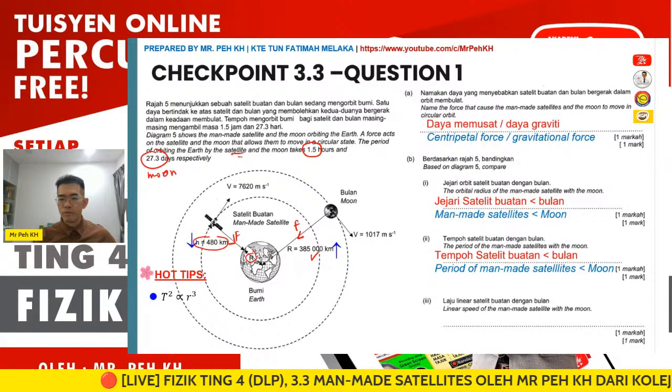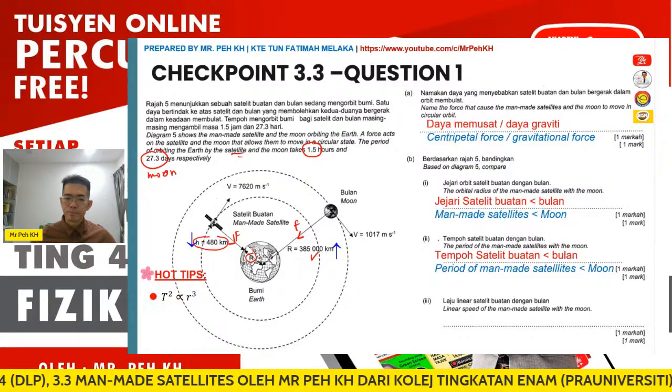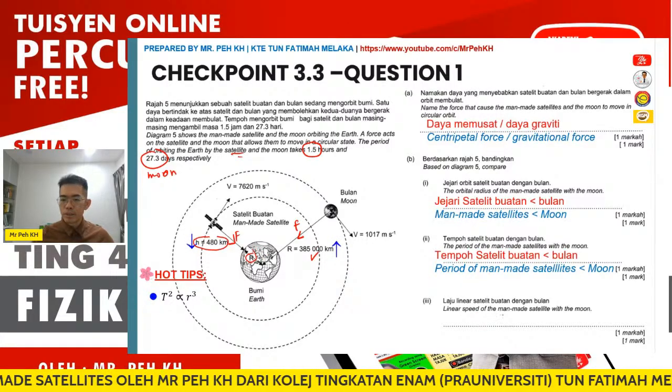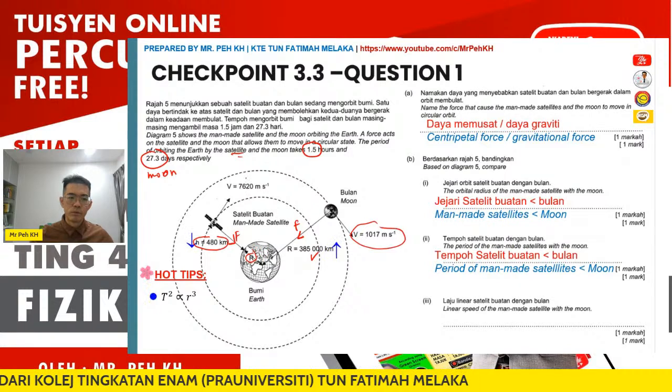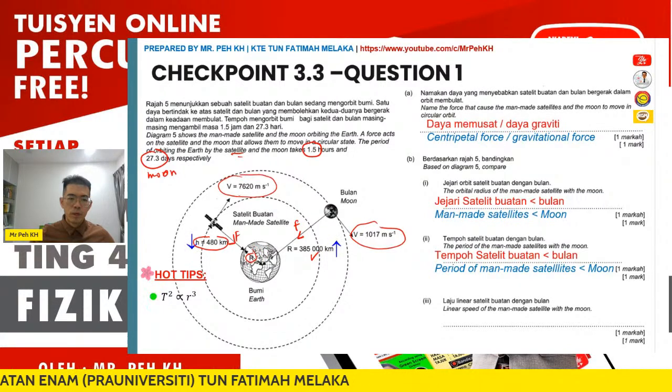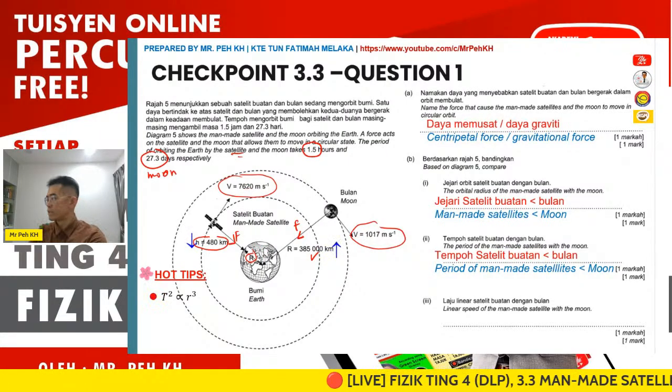The period of the man-made satellite will be smaller than the moon. Then the linear speed of the man-made satellite, you can just look at the given value. So here it is very clear that the linear speed for the man-made satellite is greater, at 7,000.